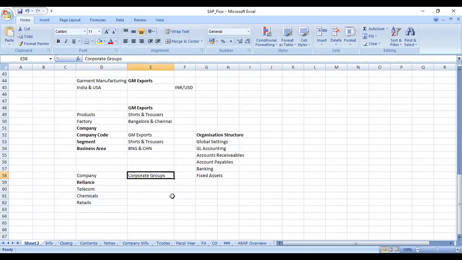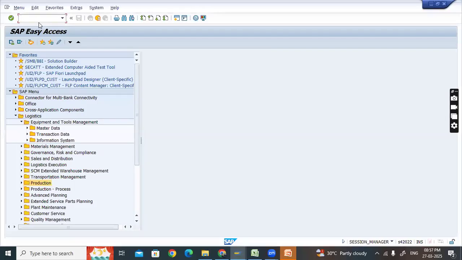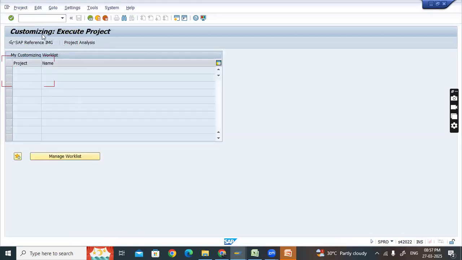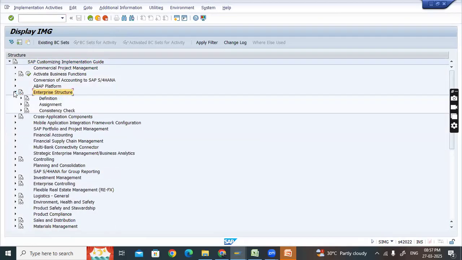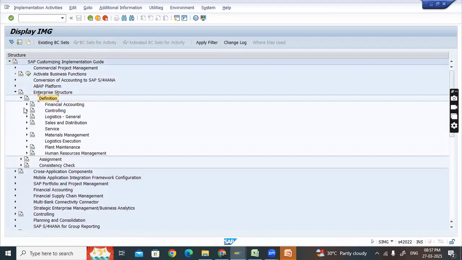So how do we create a corporate group in SAP? If you come back to your easy access menu, you can access the path through SPRO. This is the T code I was talking about yesterday, SPRO. If you go with SPRO, it will take you to the execute project screen like this. Here, click on this SAP reference IMG. Under this, we will have enterprise structure. Again, under the enterprise structure, click on this definition here.